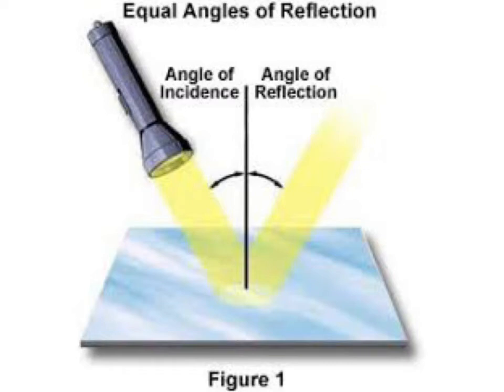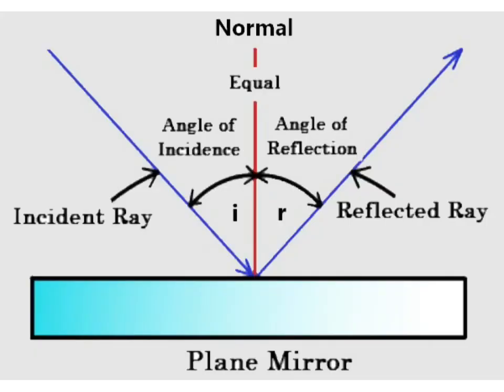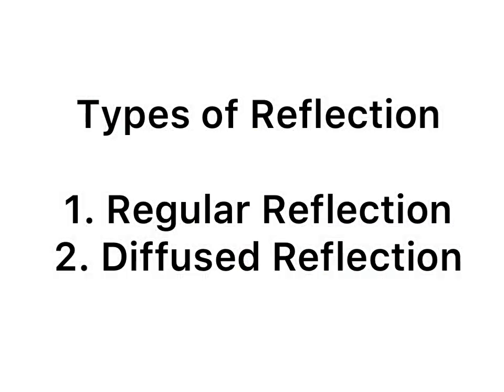Most of the objects reflect light which falls on them. Some objects reflect more light, whereas other objects reflect less light. The objects having polished, shining surfaces reflect more light than objects having unpolished, dull surfaces. For example, a shining silvered mirror reflects back almost all the light which falls on it. On the other hand, a table or chair having dull surfaces reflects back only a small amount of light which falls on them. And a black surface reflects almost no light.